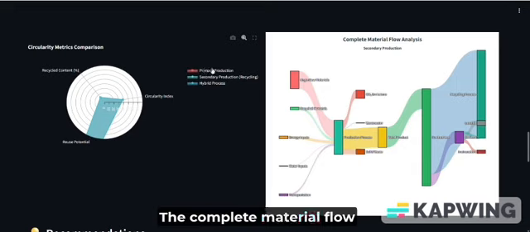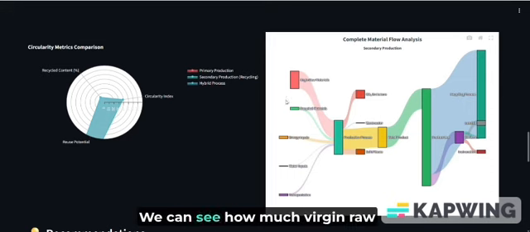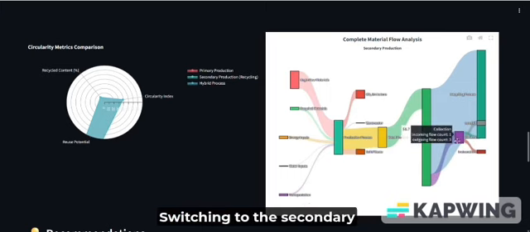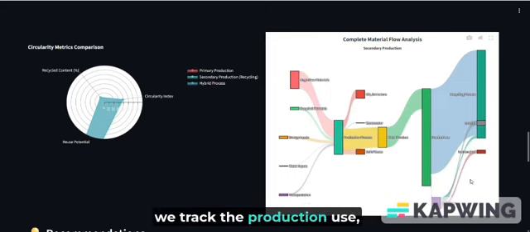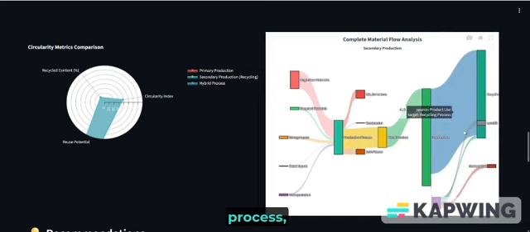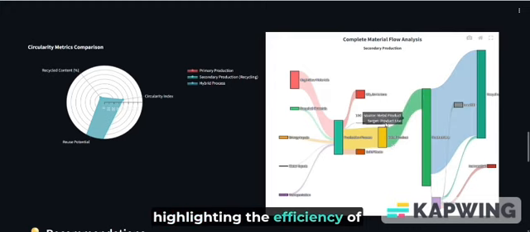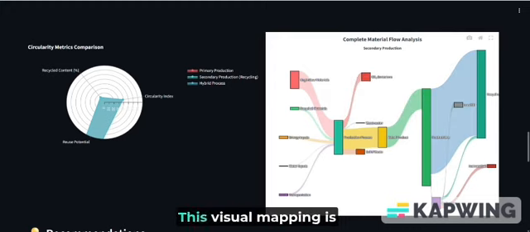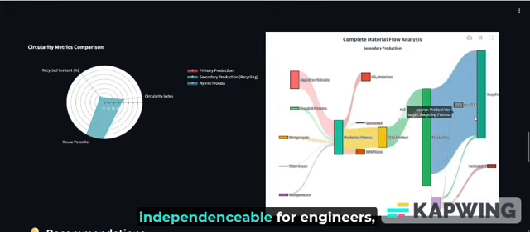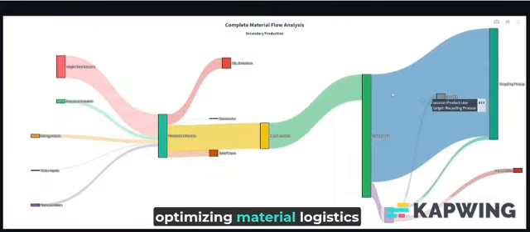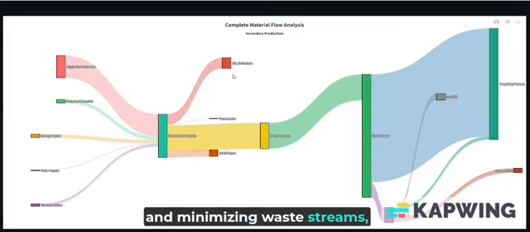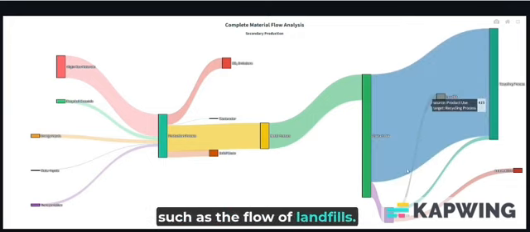The complete material flow analysis provides a dynamic, granular view of the process flow. We can see how much virgin raw material flows to the production process in the primary scenario. Switching to the secondary production view, we track the production flowing to the recycling process and ultimately back into the economy, highlighting the efficiency of the entire circular loop. This visual mapping is indispensable for engineers, optimizing material logistics and minimizing waste streams, such as the flow to landfills.